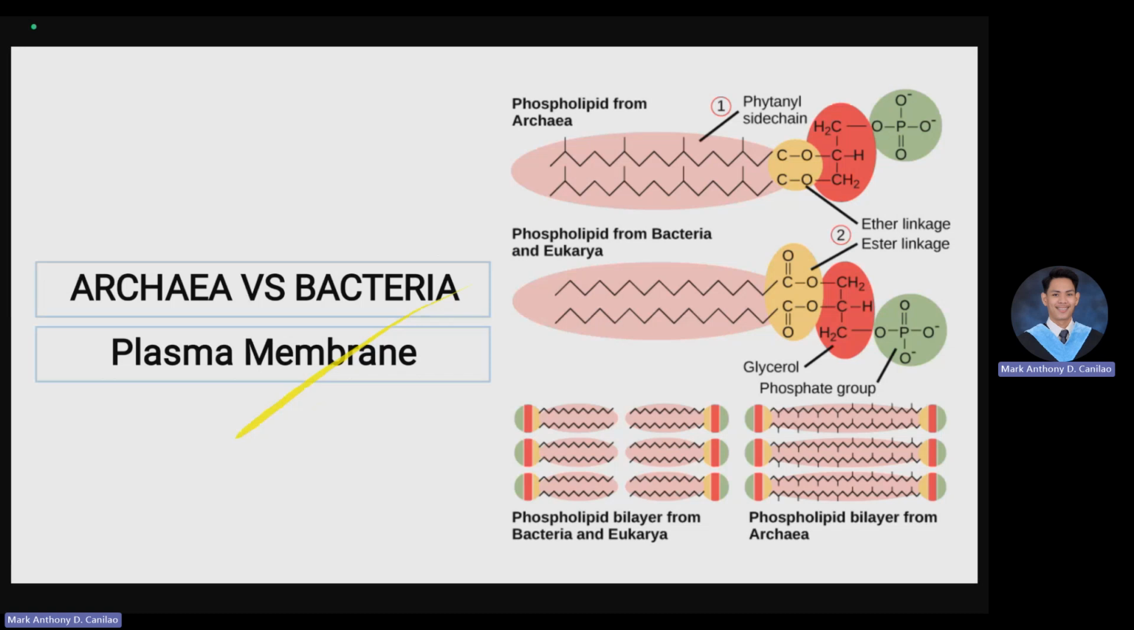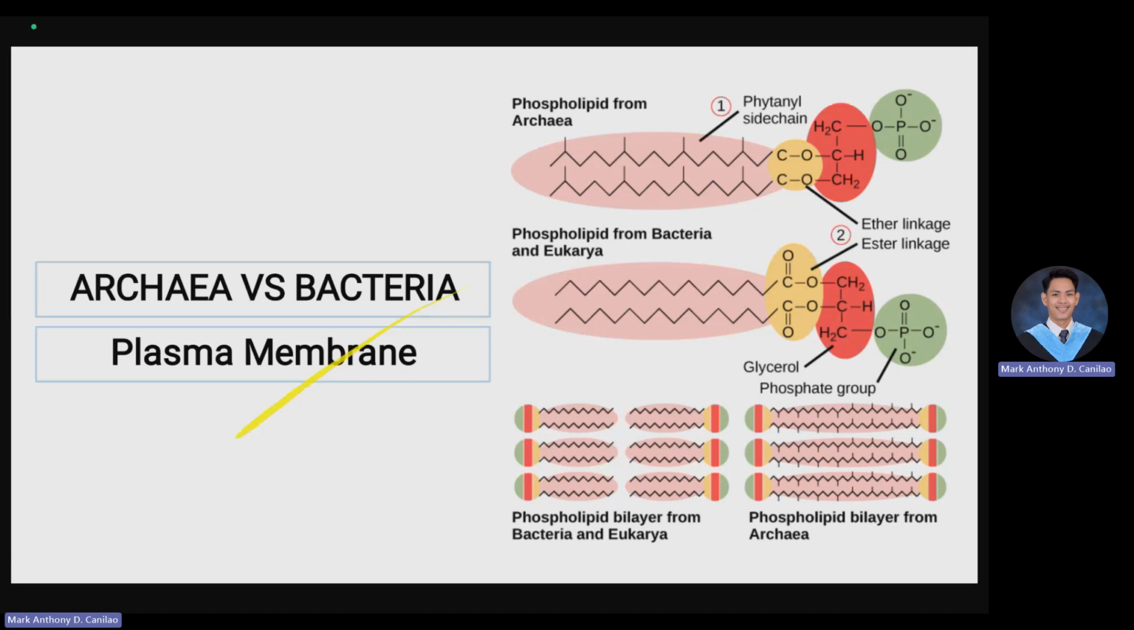The linkages. In archaea, it contains an ether linkage. Again, in archaea, it contains an ether linkage. But in eukarya or bacteria, it contains an ester linkage. So, Mark, what is the difference between ester and ether? And what are their implications when it comes to the life of the archaea and eukarya?